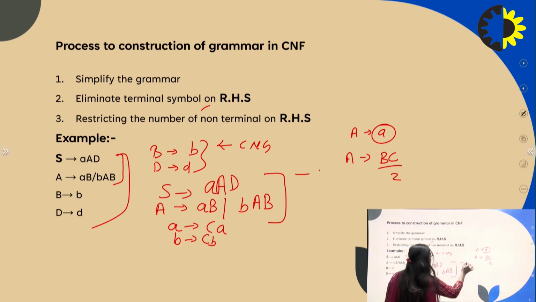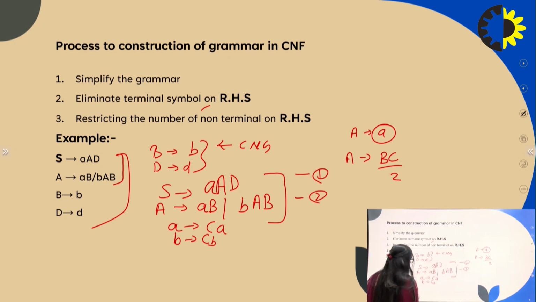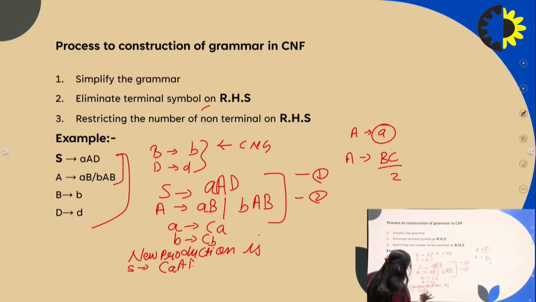So the new production is S equal to CA, AD and A equal to CB, CA and AB.